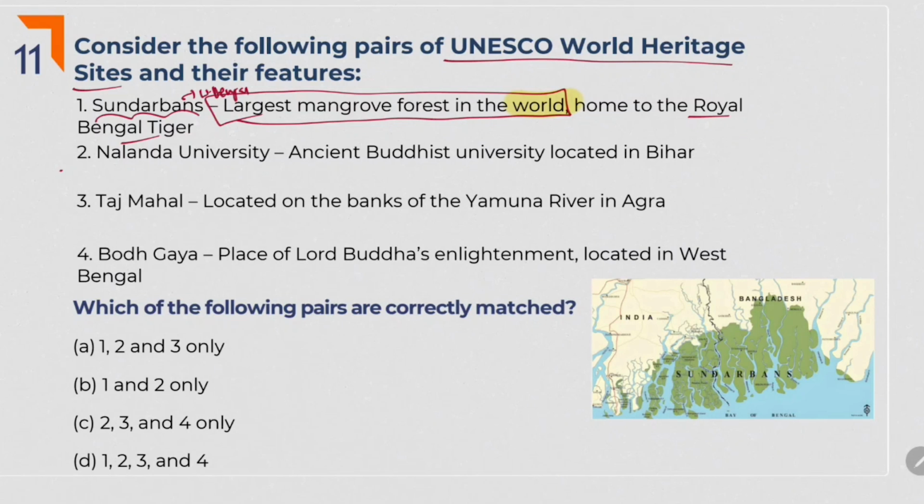I'll ask you one question. What is the world's second largest mangrove forest? Answer. Okay, second one. Nalanda University is the ancient Buddhist university located in Bihar. Yes, we all know that Nalanda lies in Bihar and it is located on the banks of Ganga. You remember this. Of course, I think most of you know this. Next one. Taj Mahal located on the banks of Yamuna river in Agra.